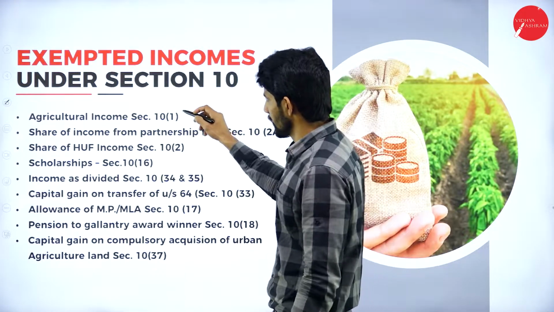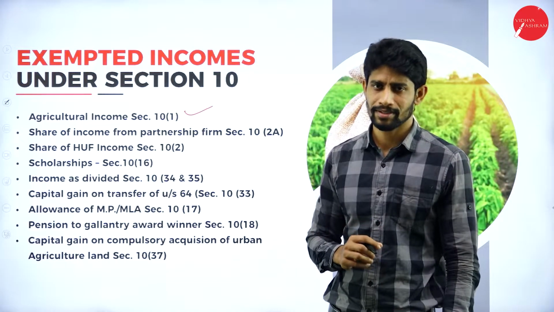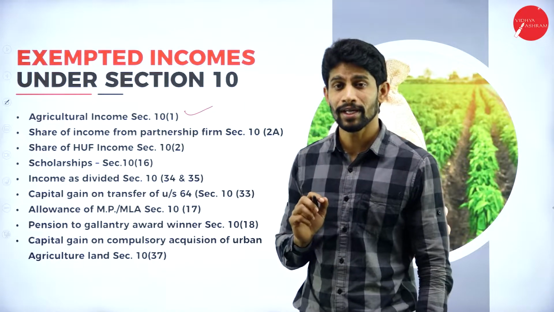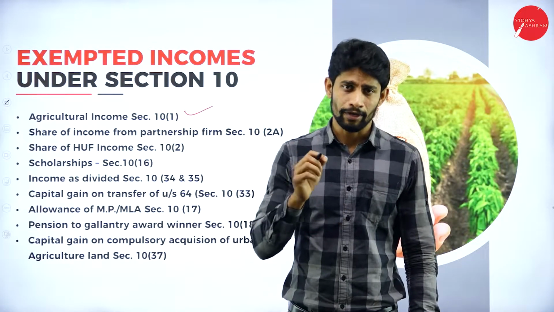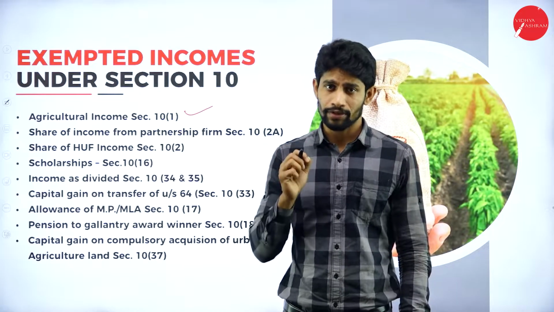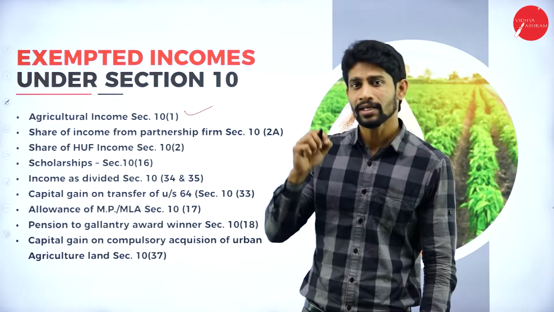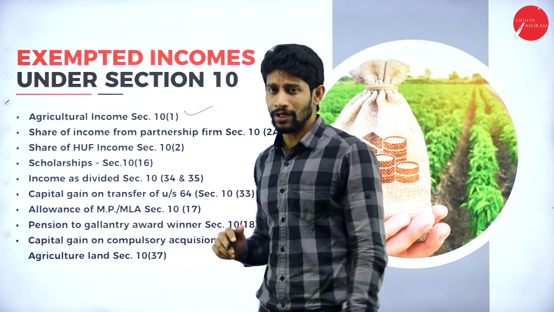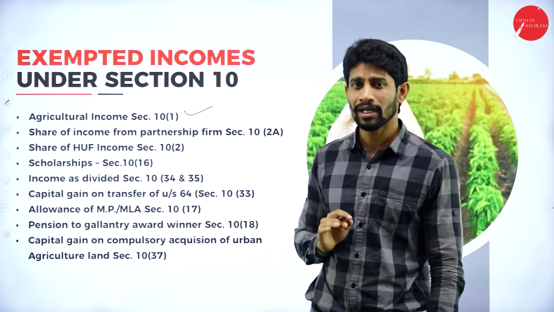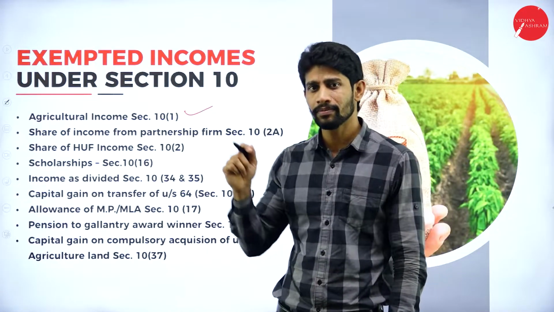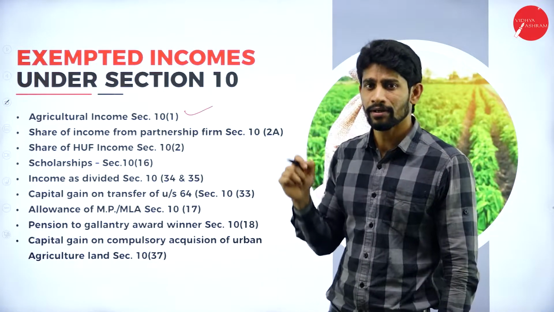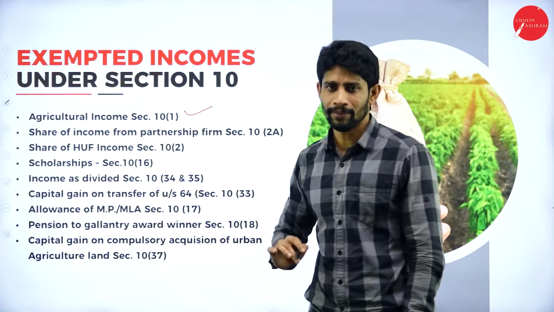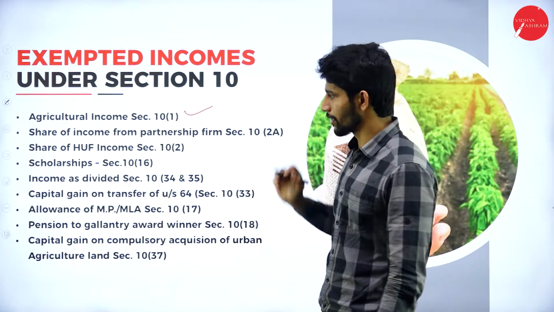Moving further, exempted incomes under section 10. The first one is agricultural income. Any agricultural income received by an individual is exempted from tax. Why? To encourage the farmers to grow the crops, the tax authority decided to give exemption on agricultural income. So any agricultural income earned by a farmer or any person is exempted from tax, and you need not pay tax on it.